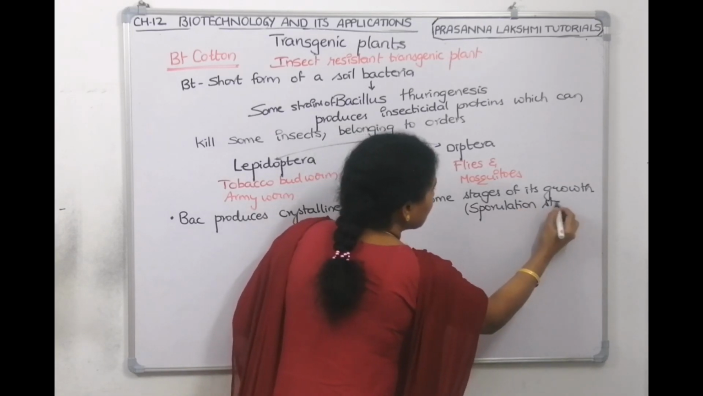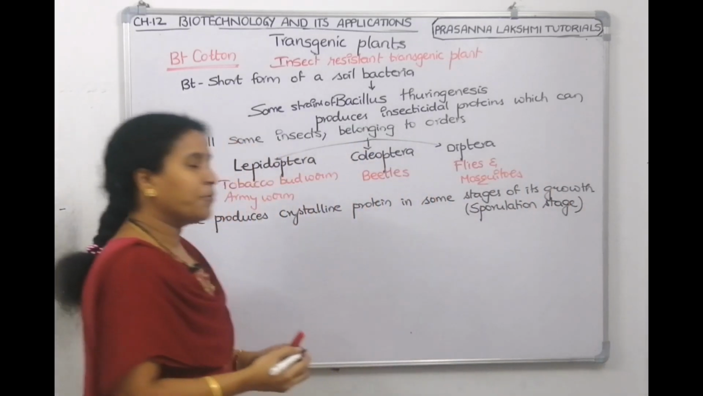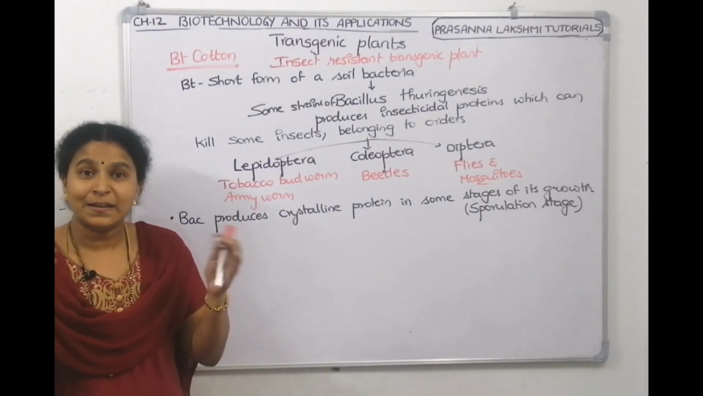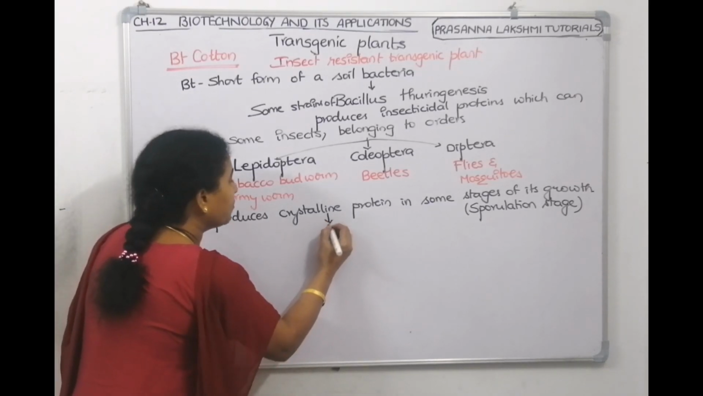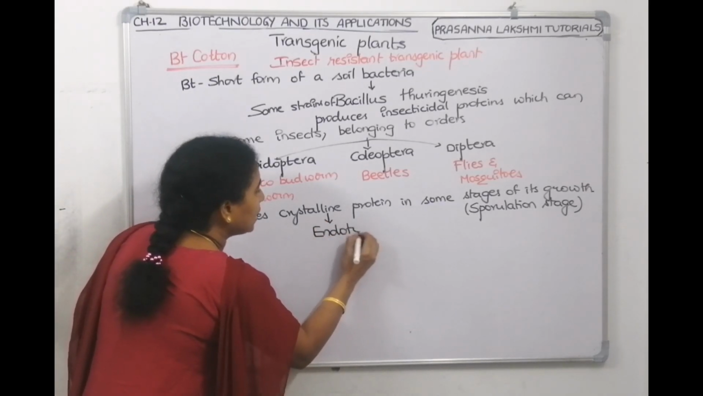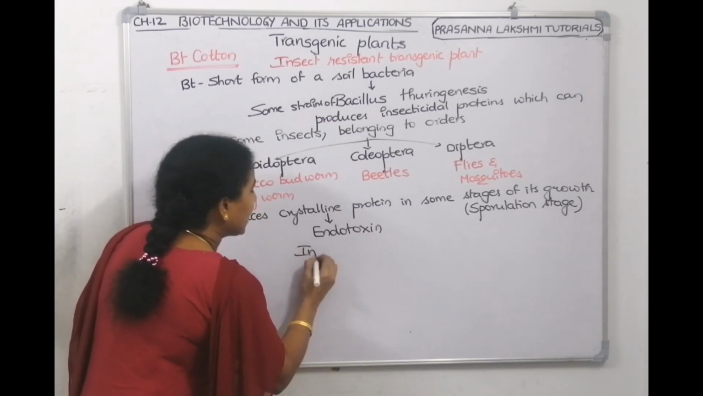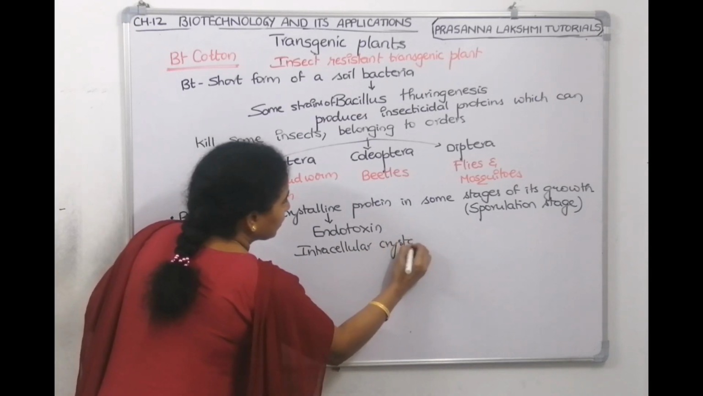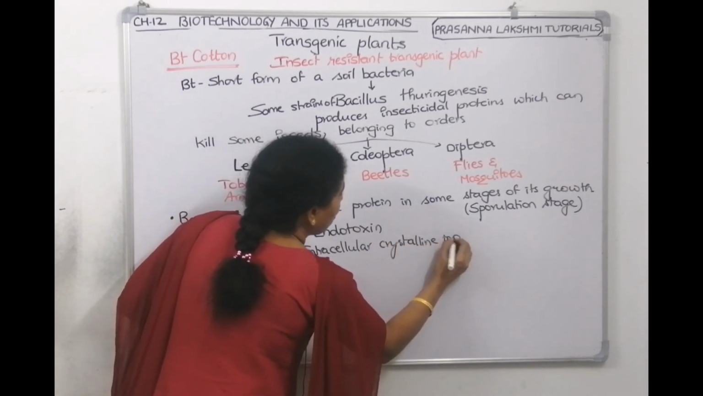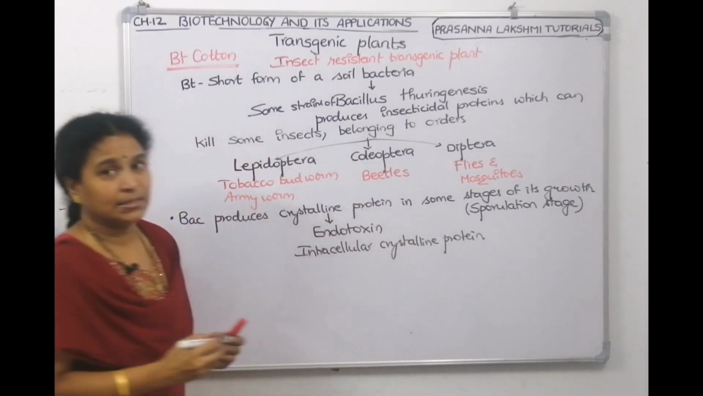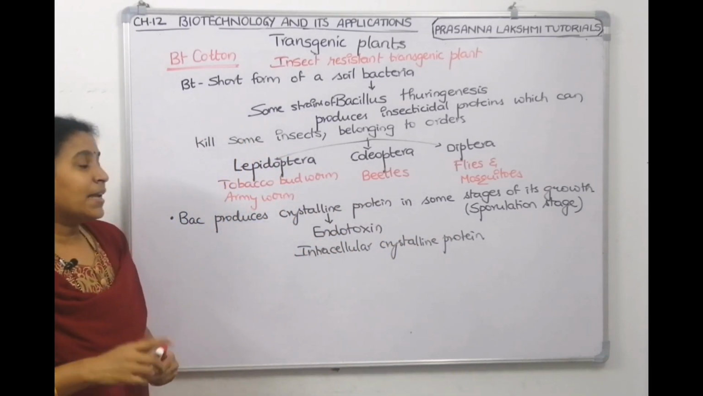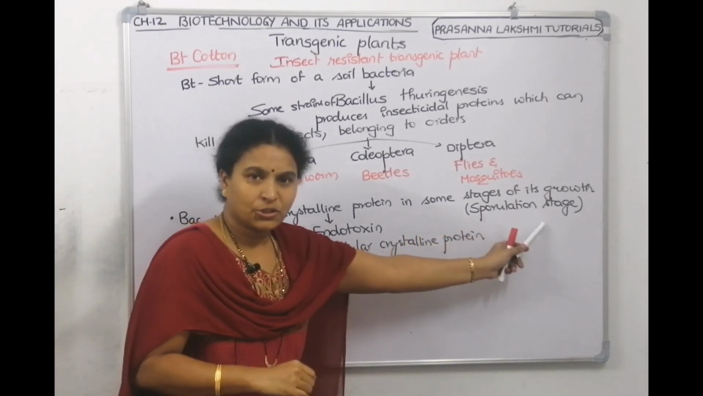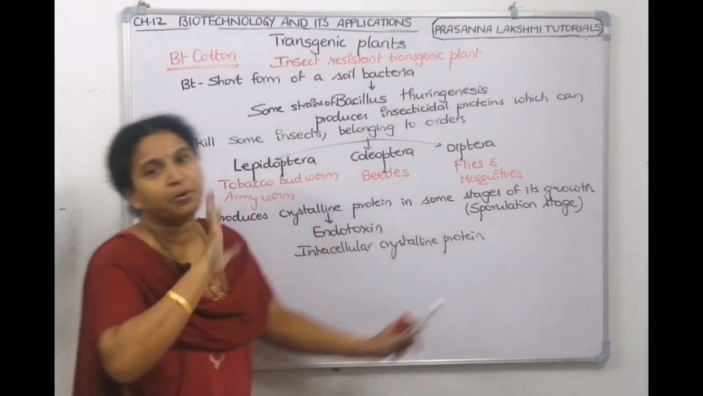In the sporulation stage, the bacteria will produce this insecticidal protein, and this insecticidal protein is produced inside the cell. Means this crystalline protein is an endotoxin and it is an intracellular crystalline protein. So all these sentences, they can ask us. They might ask you in which stage of its life cycle the bacteria will produce that protein. In the sporulation stage, when it is going to convert into a spore, then it produces the protein.